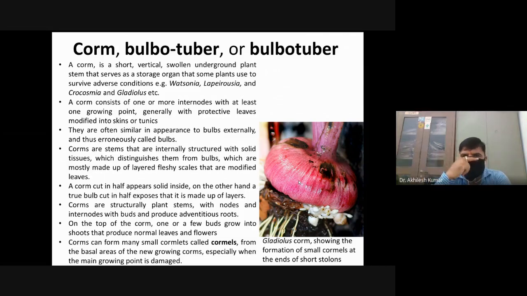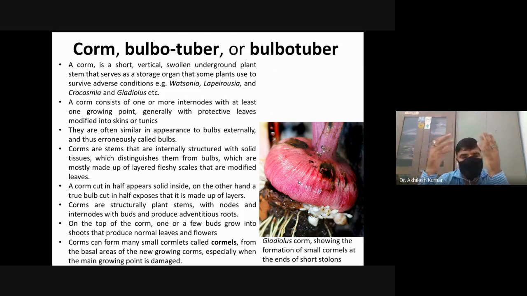In a corm, there may be many internodes, but at least one internode will be present. That is, there should be more than two nodes, and these nodes generally bear some protective leaves. These leaves are modified into skins, which protect the growing point tip from adverse conditions,